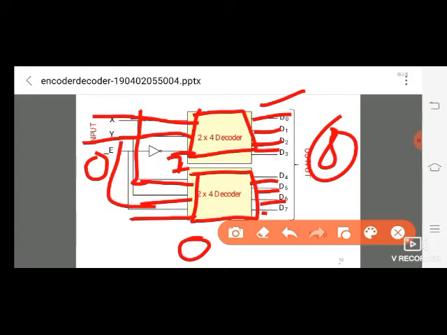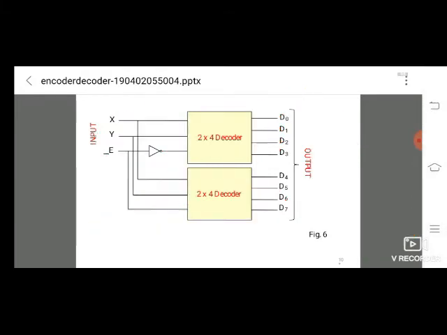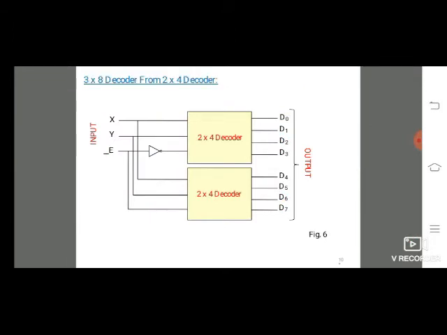So we put one inverter here, and this pin also acts as an input. So X, Y and enable are the 3 inputs, and D0 to D7 are the 8 outputs. That is the 3 to 8 decoder we designed. First we analyze the question: what is the question asked? It is a 3 to 8 decoder from 2 to 4 decoders, so we use 2 to 4 decoders to implement the 3 to 8 decoder.